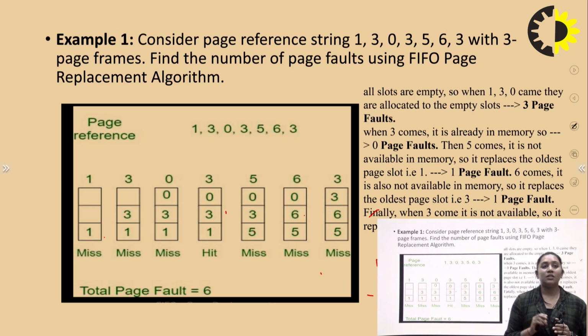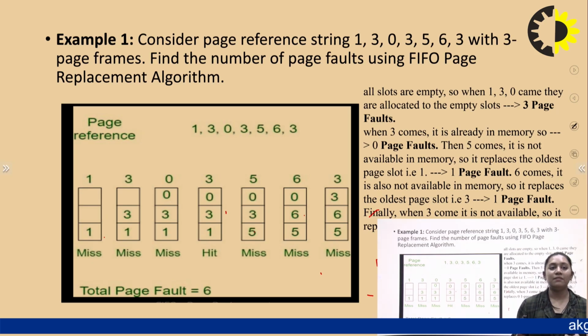So the slots are empty, so we get a fault when the 3 comes into the memory. Then 0 page fault, then the 5 comes, then the page 6 fault. So finally we have 6 page faults while using first in first out. The process that comes in first will be replaced first.